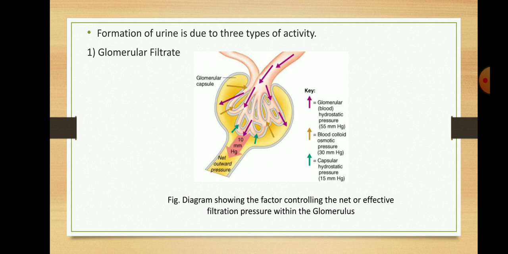blood is filtered through the wall of the Bowman's capsule. The process is known as filtration, and during this filtration, the substance that is stored in the Bowman's capsule is nothing but the filtrate. So, in such a way, ultrafiltration and glomerular filtration occurs into the Bowman's capsule.